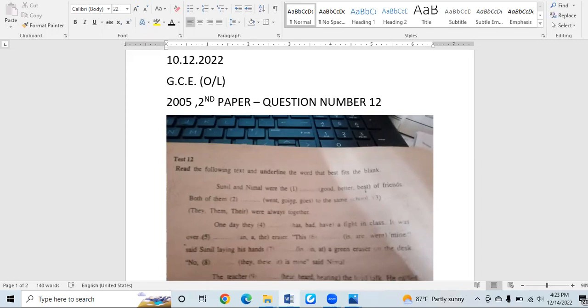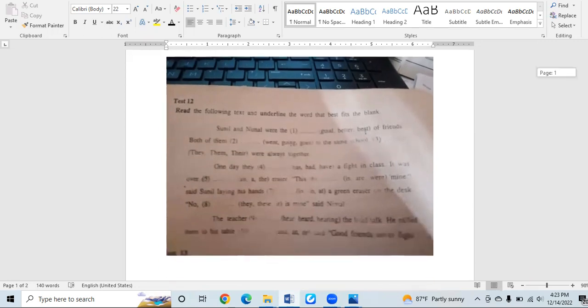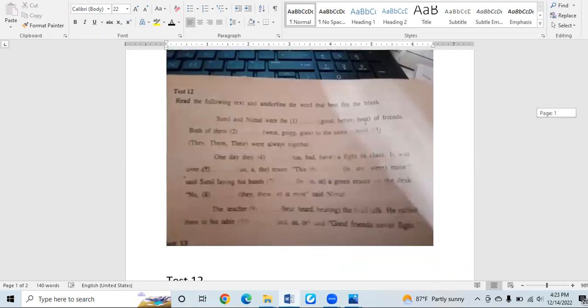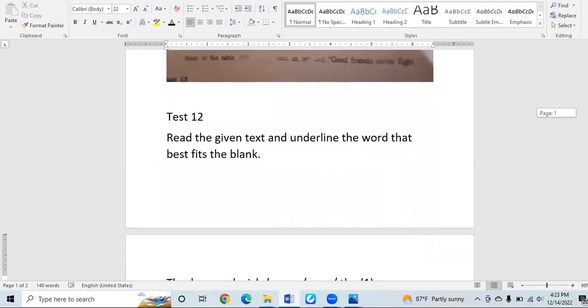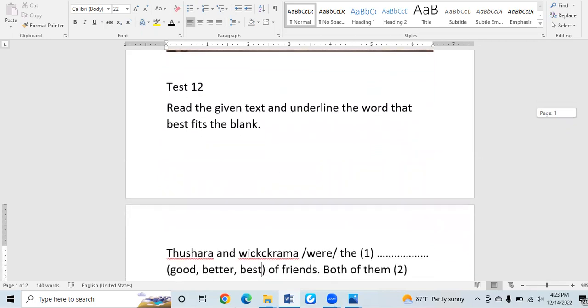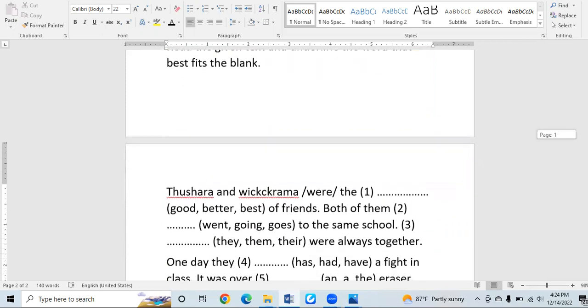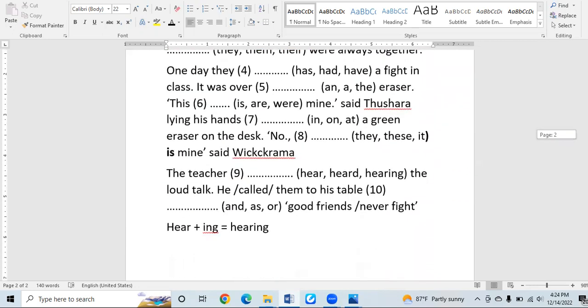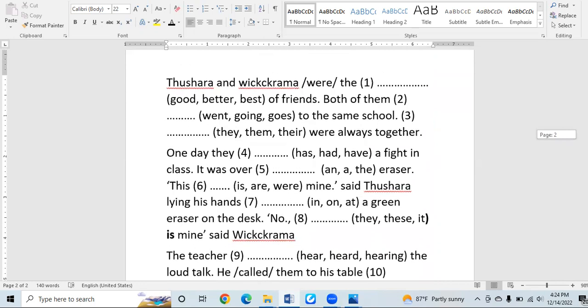Now look at the question. The real question's photograph I have pasted here, but the words are invisible, you cannot see the words properly, because of that I wrote the same question below. Now look at what you are asked to do. Read the given text and underline the word that best fits the blank. There's a story here, but you don't need to bother about the story.